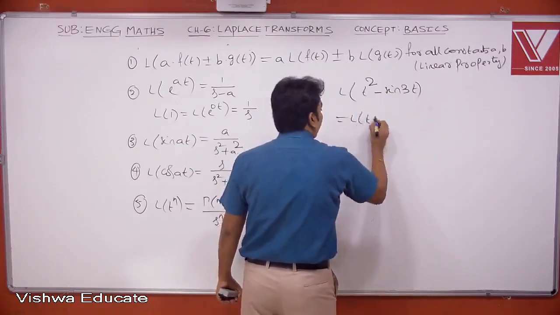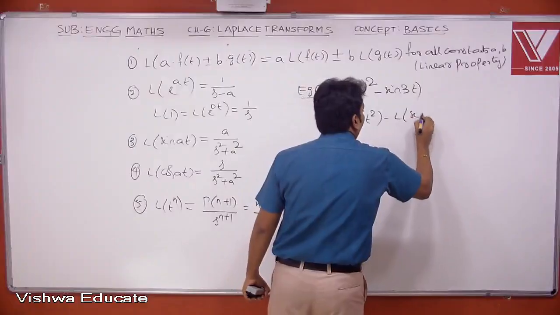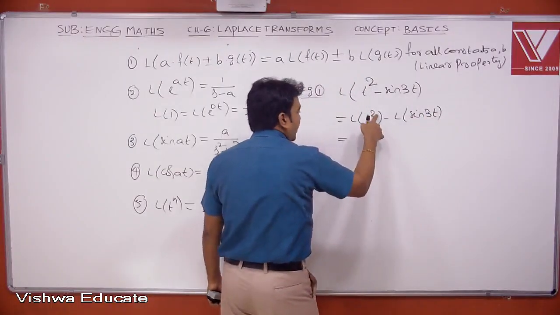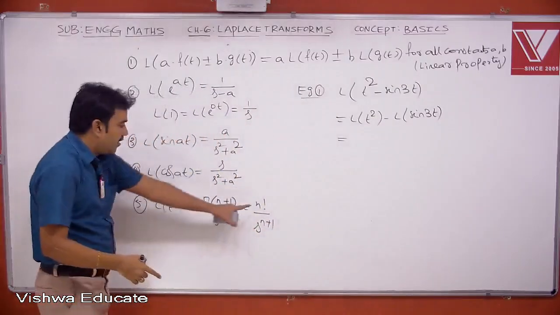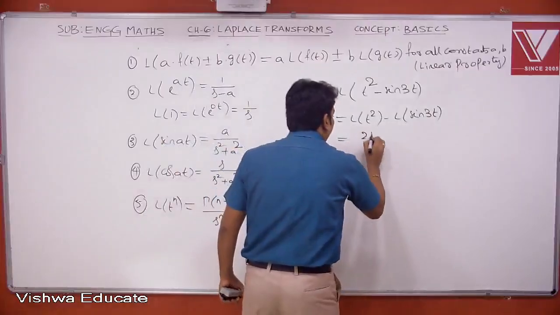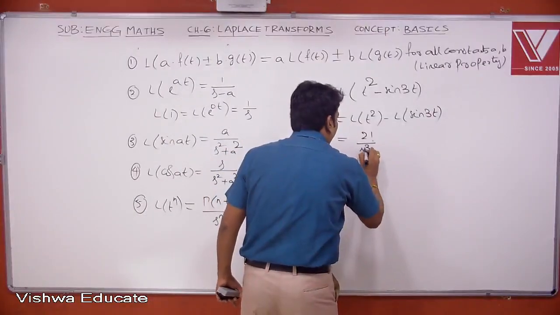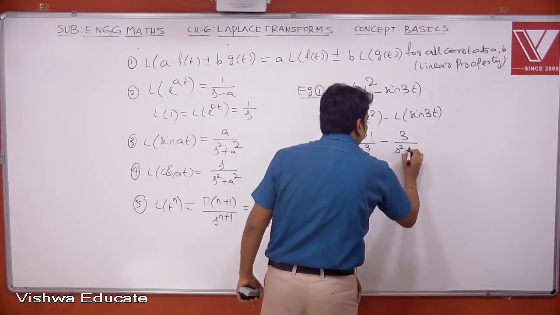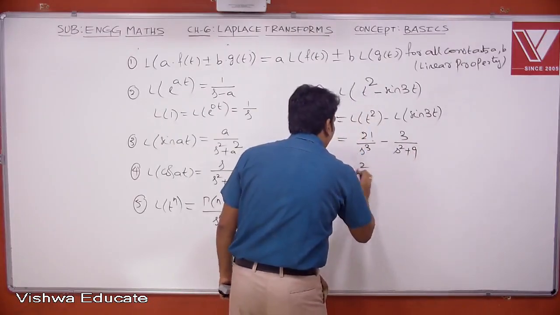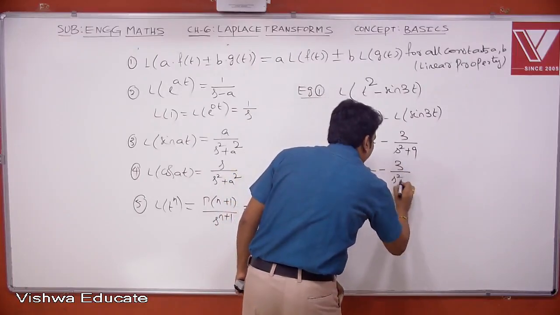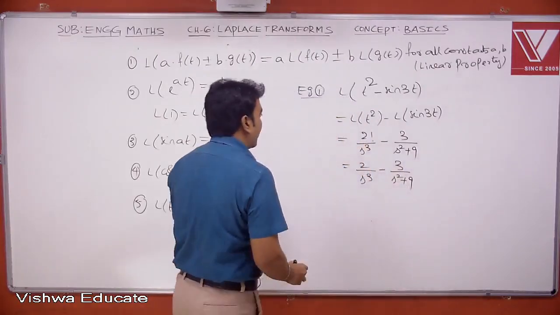So this is nothing but Laplace of t square minus Laplace of sine 3t. Now this is a positive integer. Apply formula number 5. The n value is 2. So 2 factorial divided by s power 2 plus 1. Here the a value is 3. So 3 by s square plus 9. So therefore this is 2 divided by s cube minus 3 divided by s square plus 9.